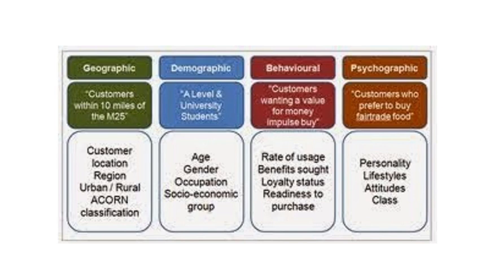In behavioral segmentation we see the rate of usage, the benefits customers seek, their loyalty status and their readiness to purchase. And in psychographic we have personality, lifestyle, attitudes and social class. I hope this chart has cleared your revision regarding the market segmentation topic.